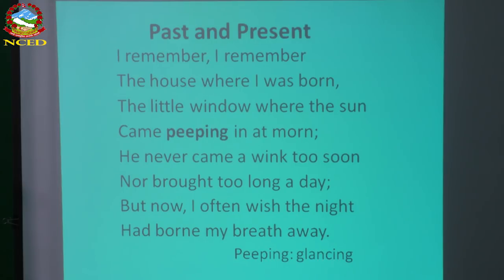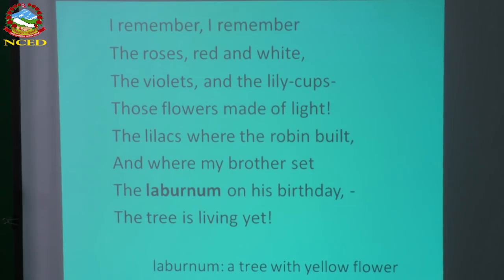But this time he is already old, already mature, and he really feels difficulty in sleeping. That's why he says, I often wish the night had burned my breath away. Had burned means here, had carried away my breath. It means he does not want to sleep more like in the past. I think you understand the first stanza. Now the second stanza, let's have a look.